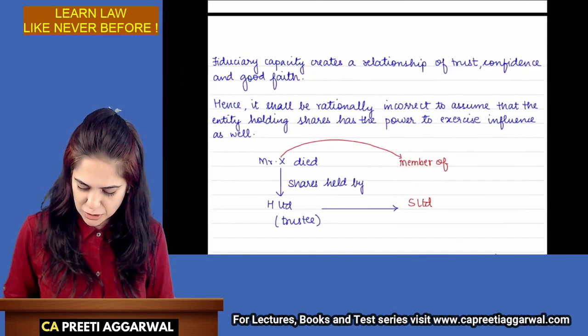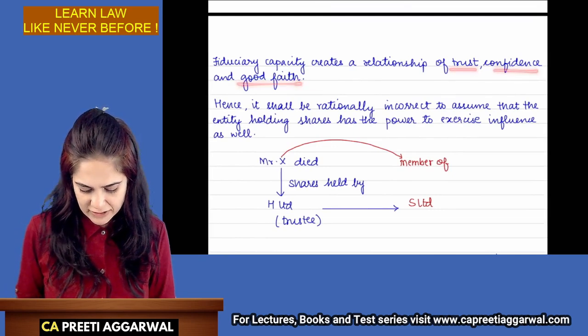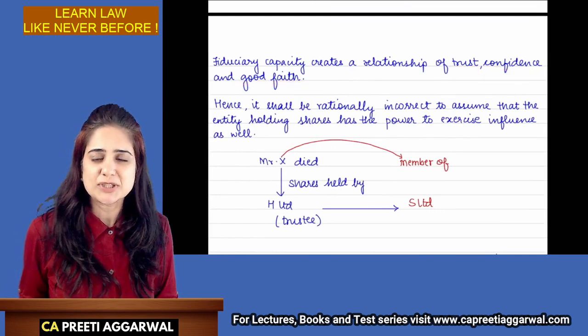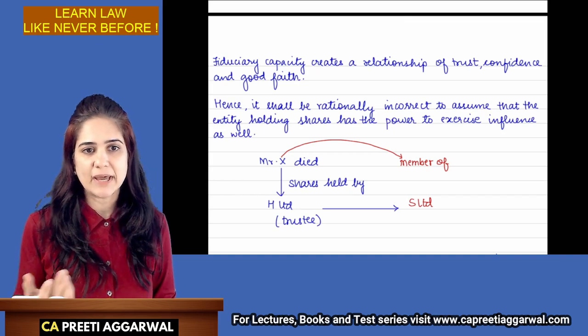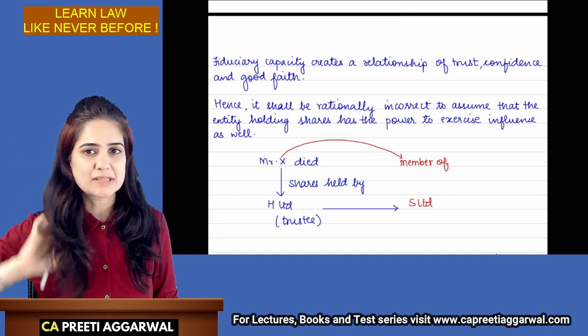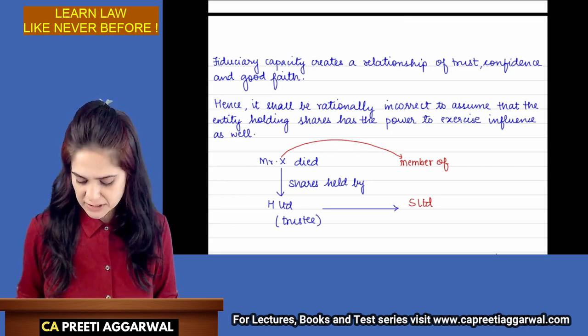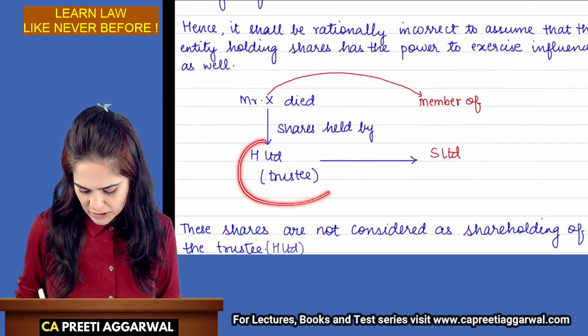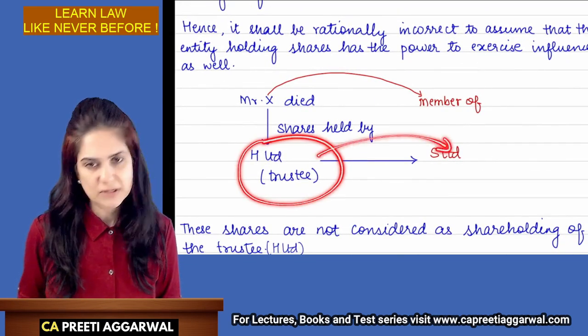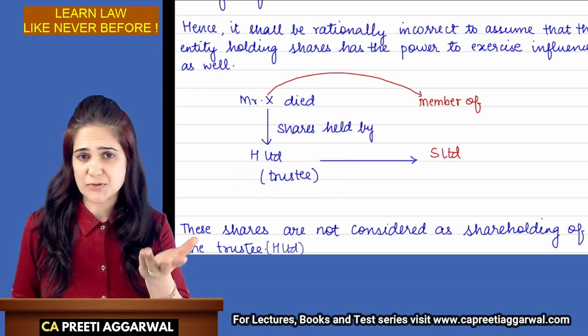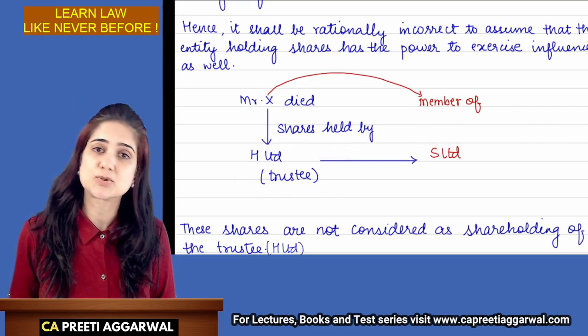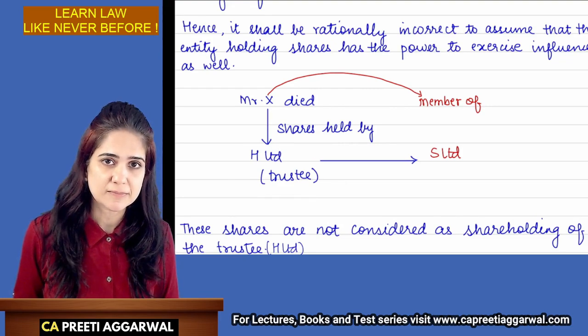Fiduciary means relation of trust, confidence, good faith. Hence, it shall be rationally incorrect to assume that the entity holding the share has the power to exercise influence as well. It is incorrect to assume that because I'm holding as a trustee, I can influence the decisions of S. This will not be considered while determining the associate company relation as well.